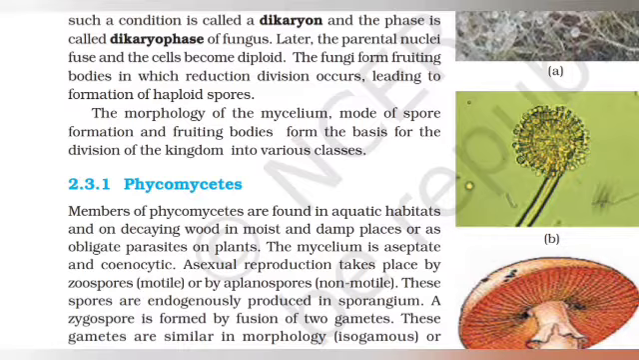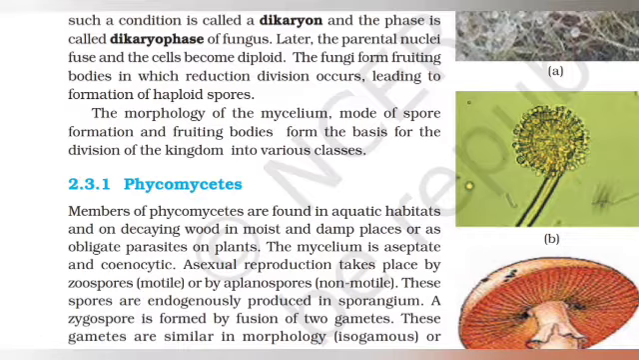The morphology of the mycelium, mode of spore formation, and fruiting bodies form the basis for the division of the kingdom into various classes. Then Phycomycetes. Members of Phycomycetes are found in aquatic habitats and on decaying wood in moist and damp places.